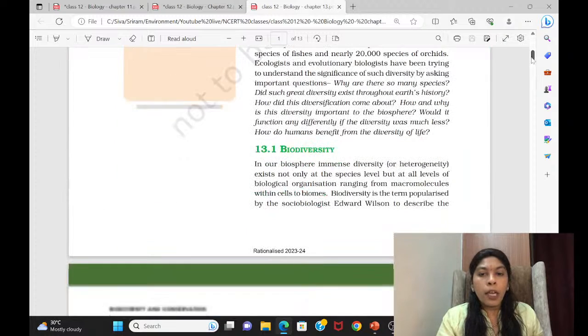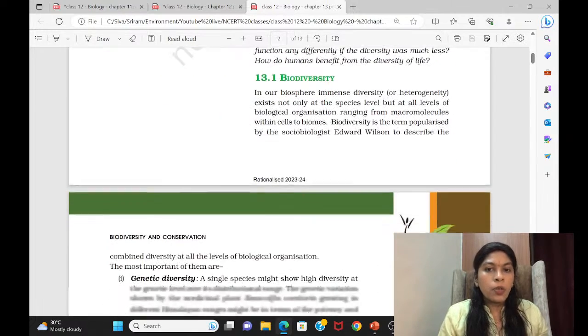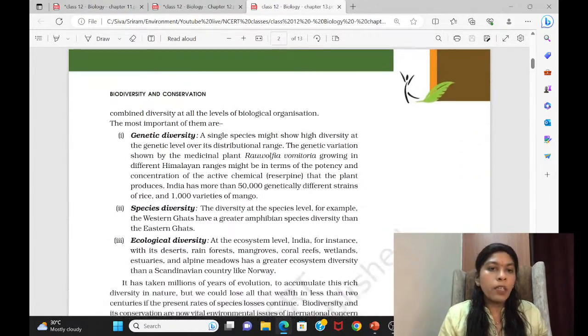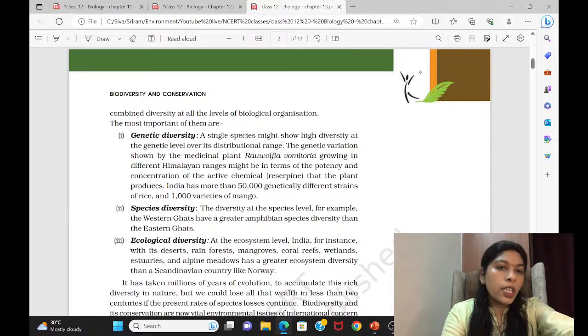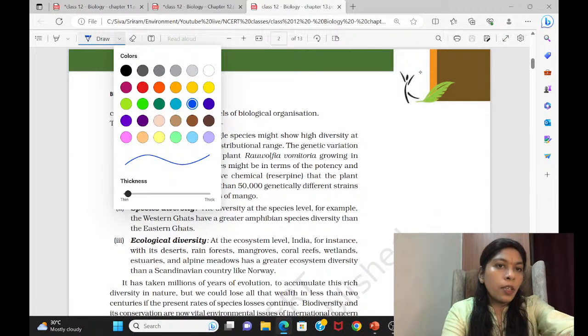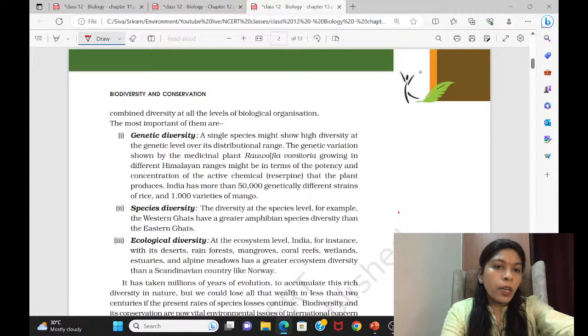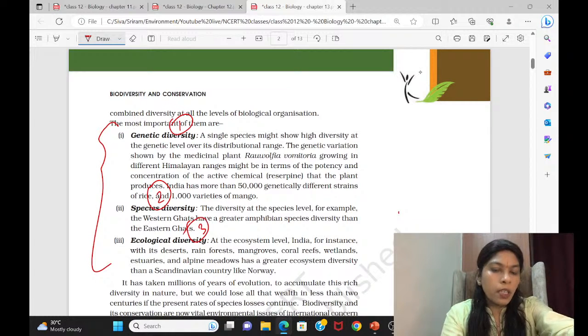Come to this particular part, biodiversity. Already we have defined biodiversity in various ways, what is meant by biodiversity, everything. So here also the same thing was given, but in a very structured format. As you can see, they are talking about the 3 levels of biodiversity: what genetic diversity means, what species diversity means, what ecological diversity means. Like that they are discussing here.